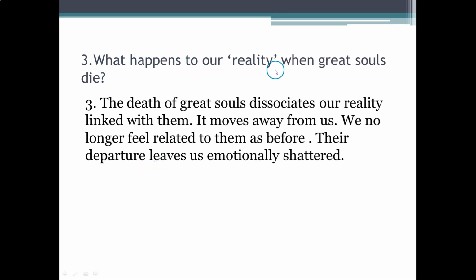What happens to our reality when great souls die? The death of great souls dissociates our reality linked with them. It moves away from us. We no longer feel related to them as before. Their departure leaves us emotionally shattered.